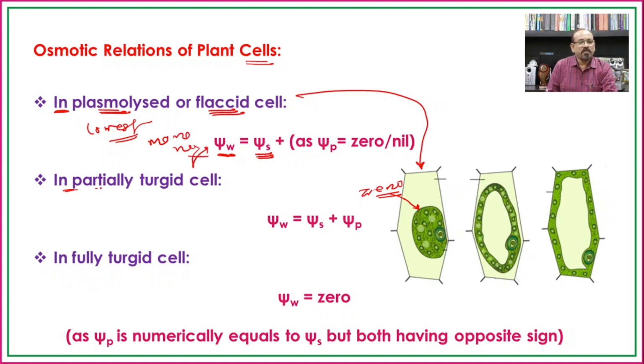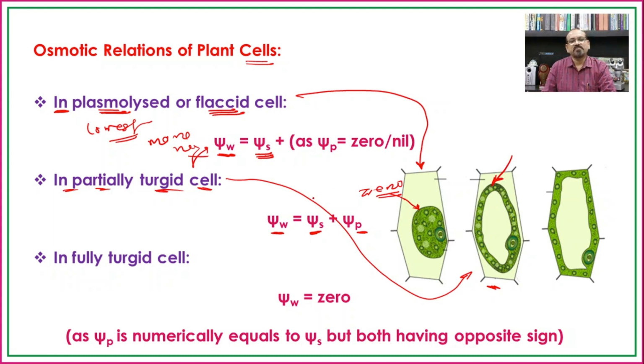Then in a partially turgid cell, see for example, this is a partially turgid cell, and in this cell we know the water potential is equal to the osmotic potential plus pressure potential, because here the plasma membrane has a certain pressure, and hence we will have the value of the pressure potential also.